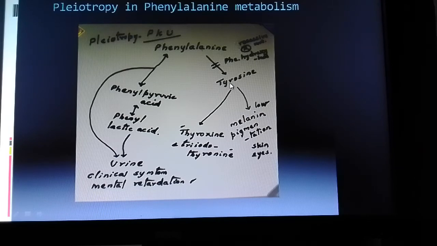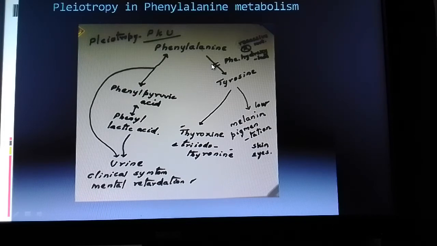So the quantity of the precursor becomes less. That is the pleiotropic effect of this gene over the consequential activity of the tyrosine.